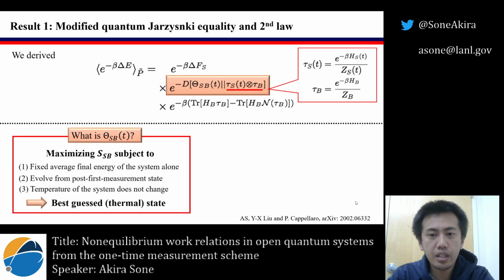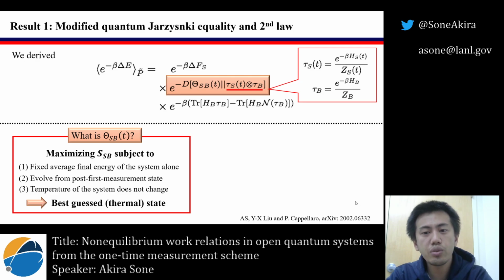For theta SB, this is a thermostate, actually, which is maximizing the entropy of the total system subject to the following conditions. First, we fix the average energy given by the final Hamiltonian of the system alone. Here, since we cannot measure the energy of the bath in practice, we guess the final energy of the system is fixed.